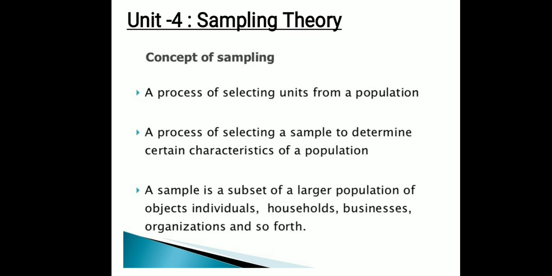So I can give an example for that. With the help of the marks obtained in the college, we draw a conclusion. What do we conclude? So many students are first class.